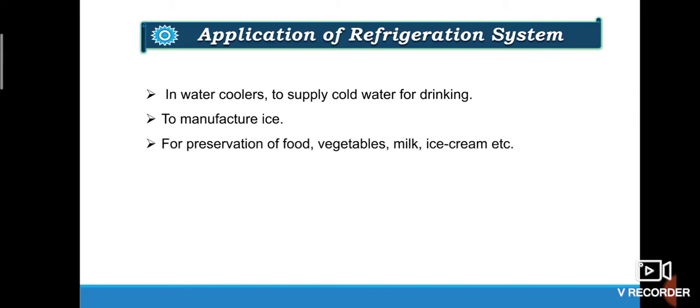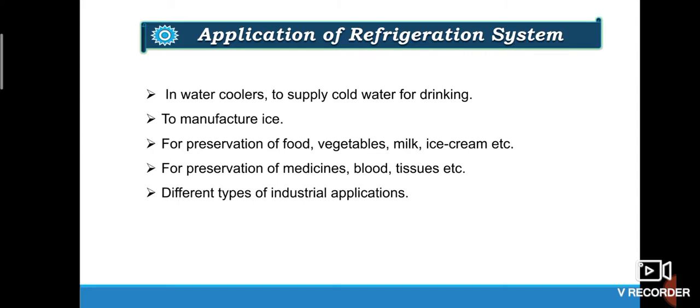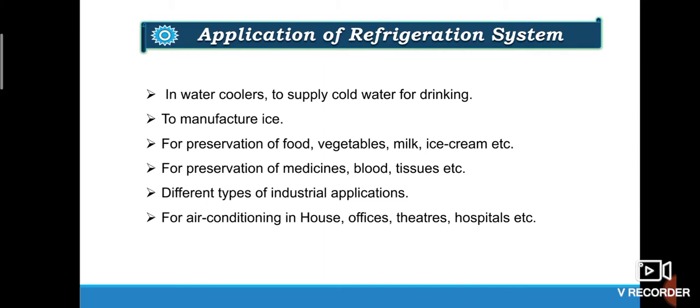They are used for preservation of food, vegetables, milk, ice cream, etc. They are used in hospitals for preservation of medicines, blood, tissues, etc. They are also used in various industrial applications. They are used for human comfort, for air conditioning in houses, offices, theaters, hospitals, etc. So these are the applications of refrigeration system.